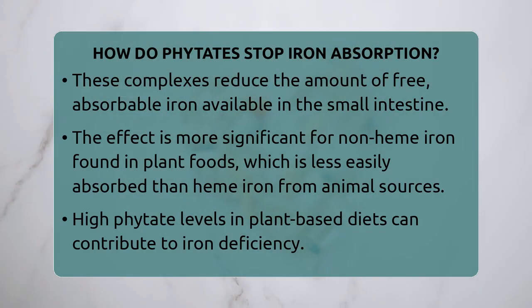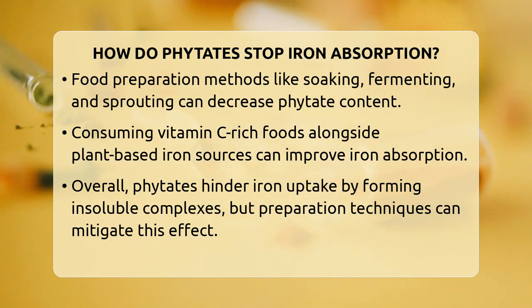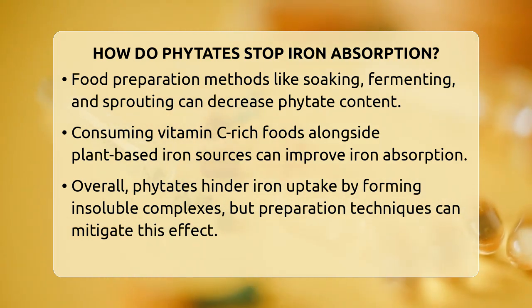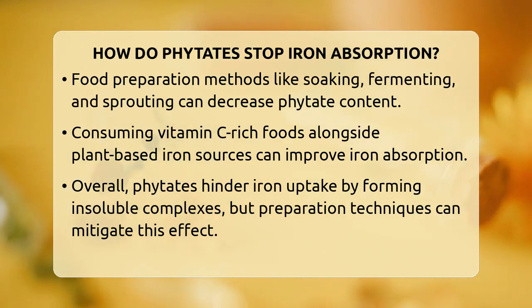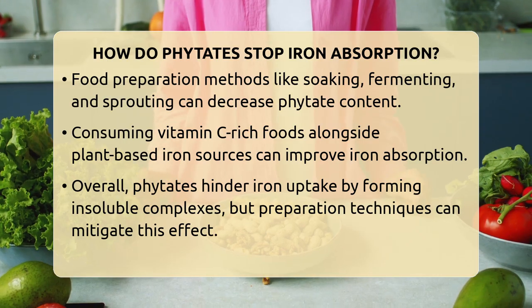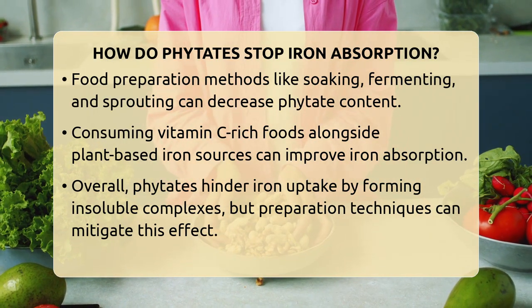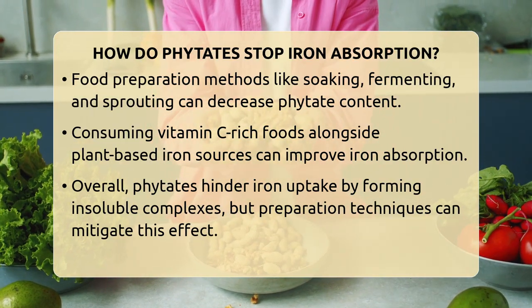However, it is important to note that the impact of phytates on iron absorption can be mitigated through various food preparation techniques. Soaking, fermenting, and sprouting grains and legumes can reduce phytate levels by activating phytase enzymes that break down phytic acid. Additionally, consuming vitamin C-rich foods alongside plant-based iron sources can enhance iron absorption, counteracting the inhibitory effects of